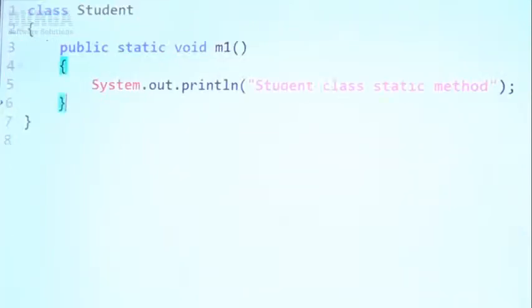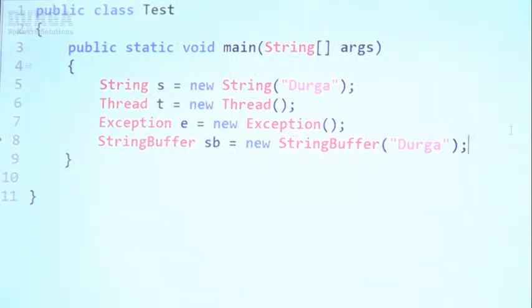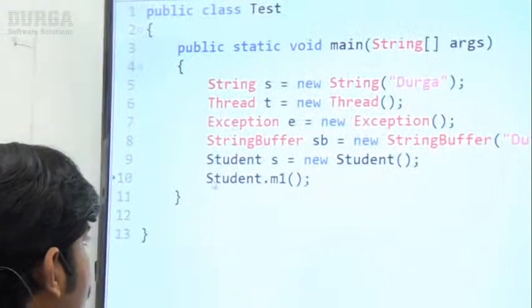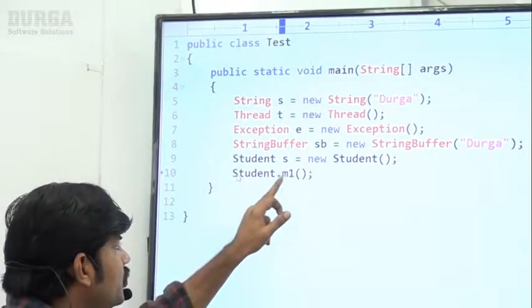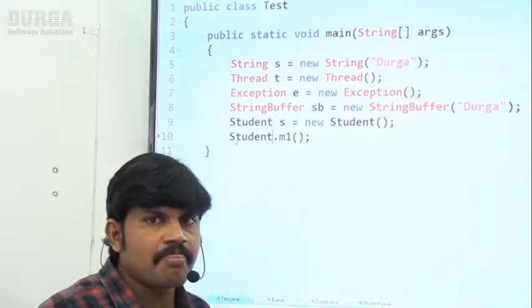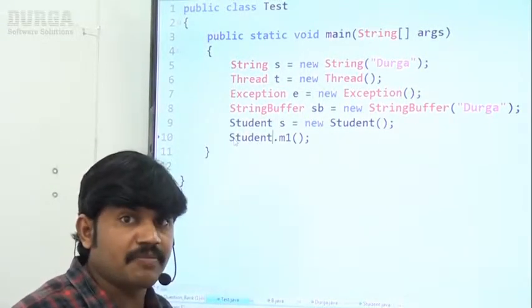Now, inside test.java, let me create a Student object: Student s = new Student(). Next, s.m1(); the static method you can call by using the object reference also, no problem at all, or otherwise by class name. Now I have one bigger doubt. I am creating a Student object and calling the Student class m1. Is any import statement required? Please respond.